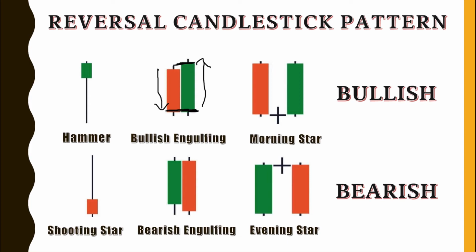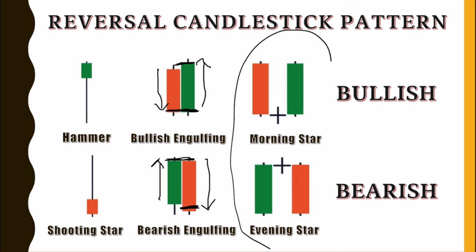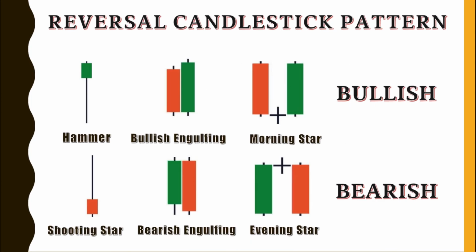So opposite naman when it comes to bearish engulfing. Sa first candle, buyers ang may control ng market, but on the second candle, a strong selling pressure stepped in and pushed the price lower. So this means that the sellers won this battle. So lastly, the morning and evening star.